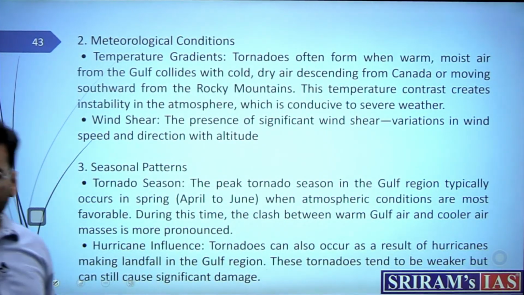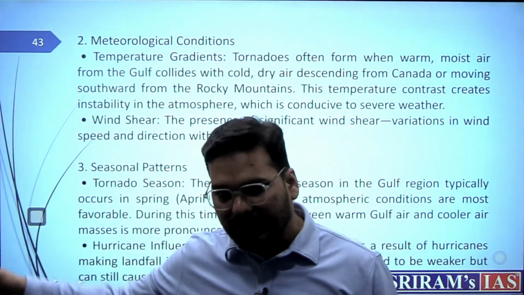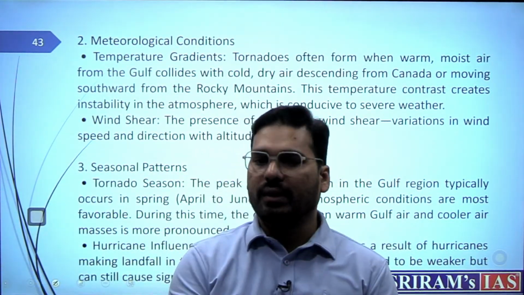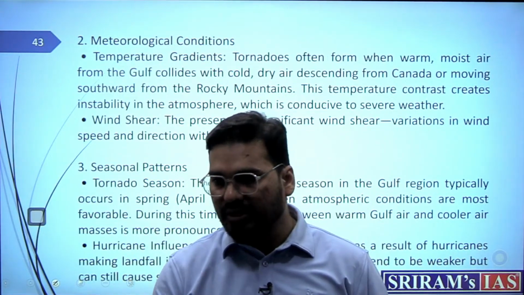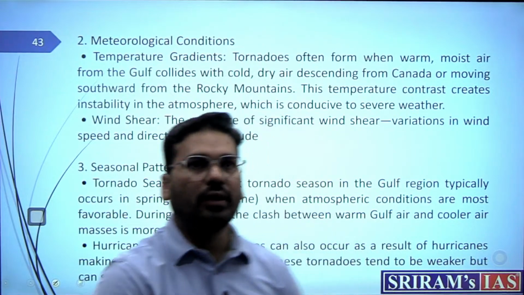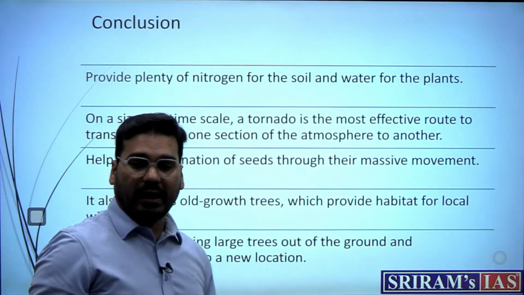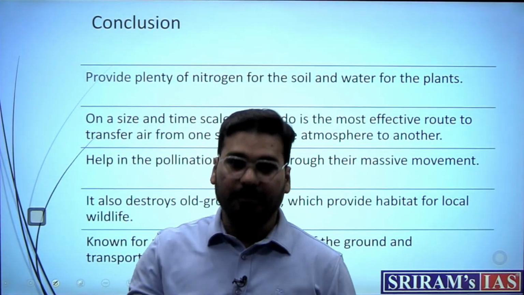Hurricane, the cyclones of that region are called hurricanes. When a hurricane comes, it also comes with a low pressure system, and these low pressure systems at times can convert into tornadoes. So this is what it is. All these things actually made them Tornado Alley.